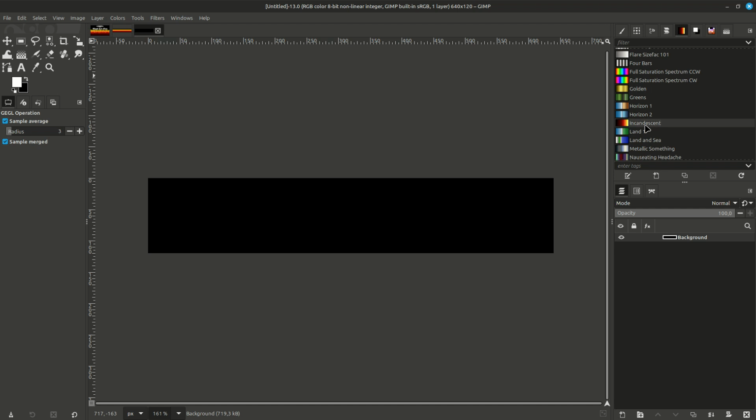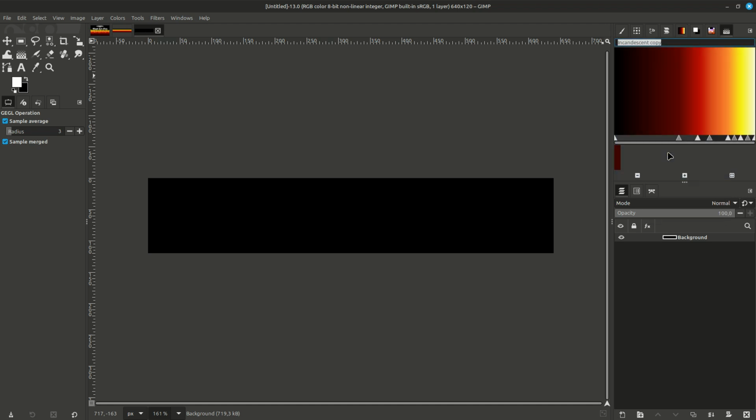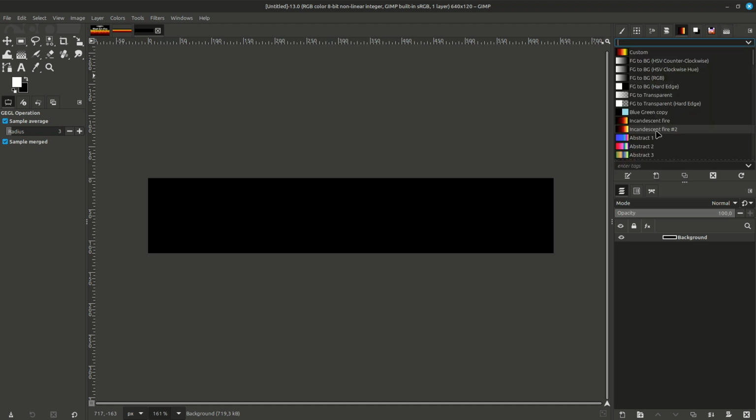And we want to adjust this gradient later on, so we have to duplicate it for that. Duplicate, right mouse click and duplicate gradient. Let's just call it Incandescent Fire. I already had that name. Okay, here is our gradient, our duplicated gradient.